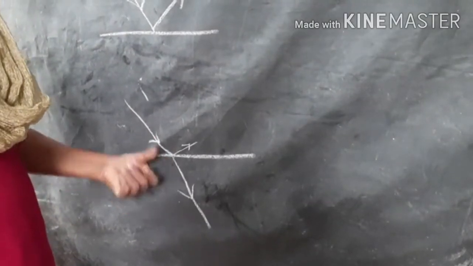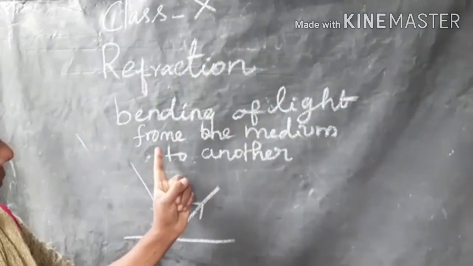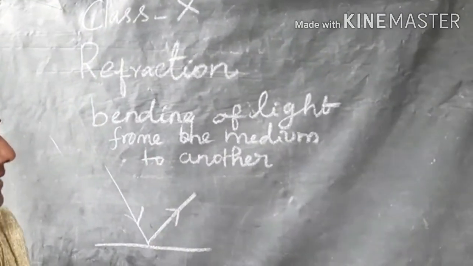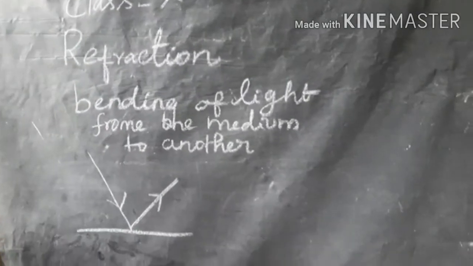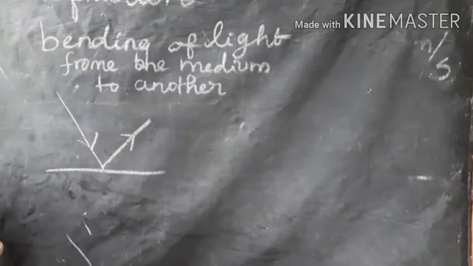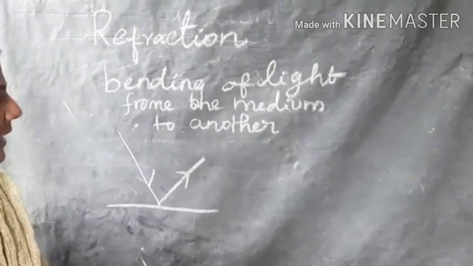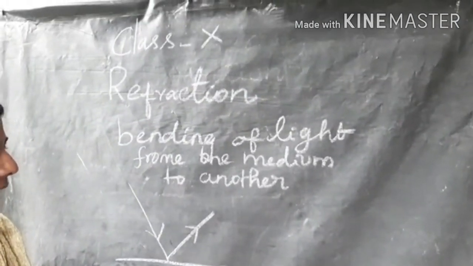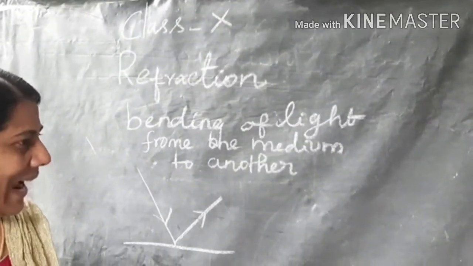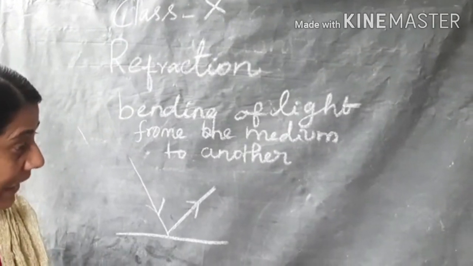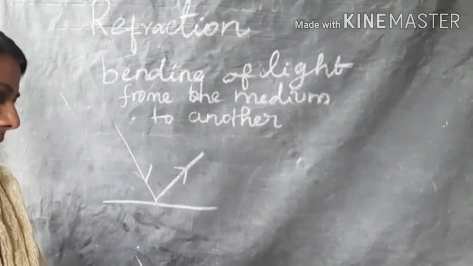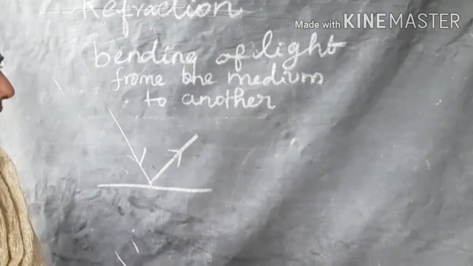Refraction means bending of light from one medium to another medium. Okay, what is a medium? Examples of medium are air, water, oil, kerosene, turpentine, and so many more. When light travels from one medium to another, at the interface of the medium, there is a bending in its way. Why is there a bending in its way?